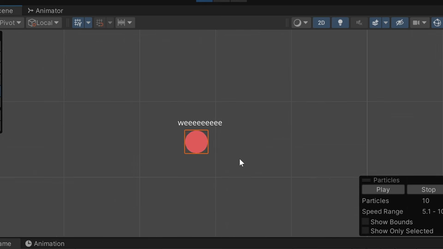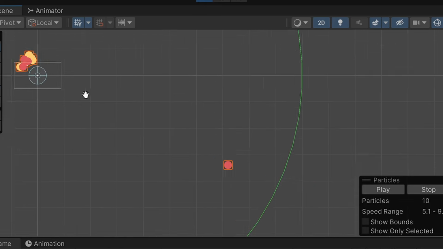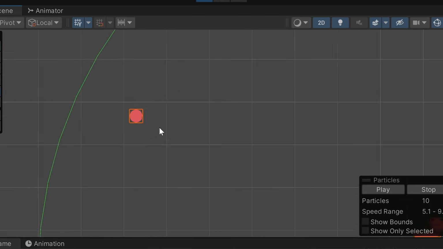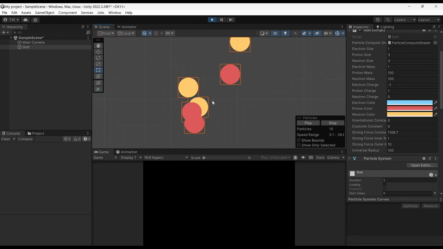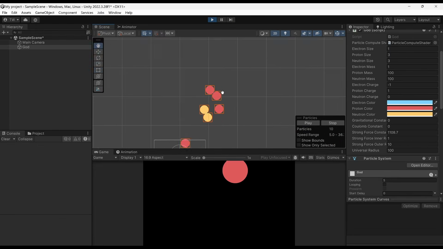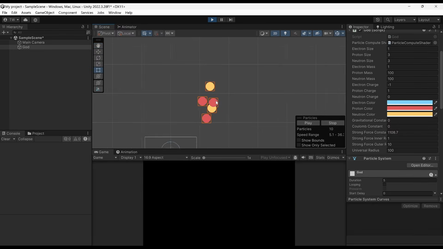Yeah, that guy just got ejected. You know what, that kind of reminds me of radioactive decay, where it just ejected a proton. Yeah, we're kind of simulating nuclear physics here. It's kind of fluctuating a little bit too much. I don't really want it to be fluctuating. I kind of want it to be a little bit more stable.